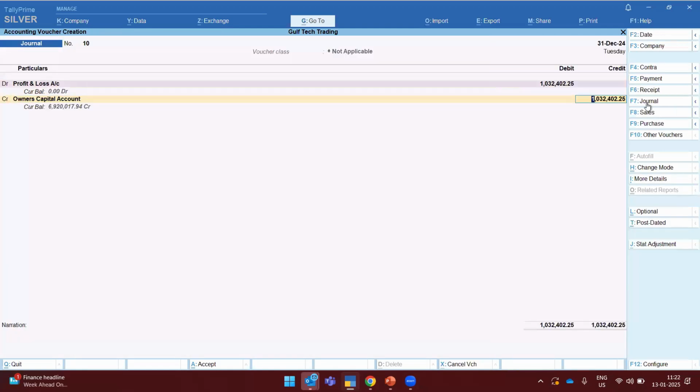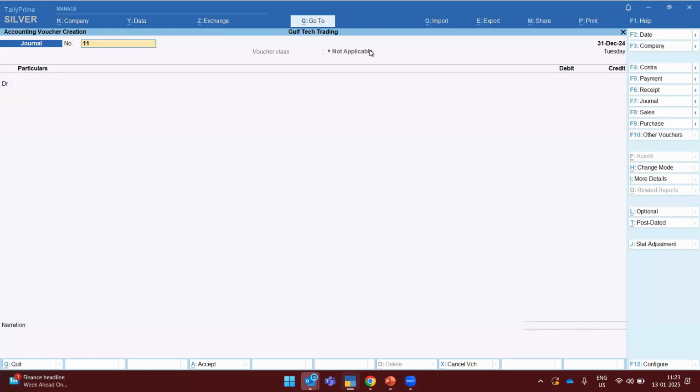So once this particular profit has been transferred to the capital account, it has been moved to the particular capital account. And when you start your new financial year, you can see as on date 1st January 2025, our owner's capital account will be increased. And also if you want to record any certain narration here, you can also mention the narration and I'll be accepting this particular entry. So this is the way of transferring the last year profit to the current year owner's capital account.